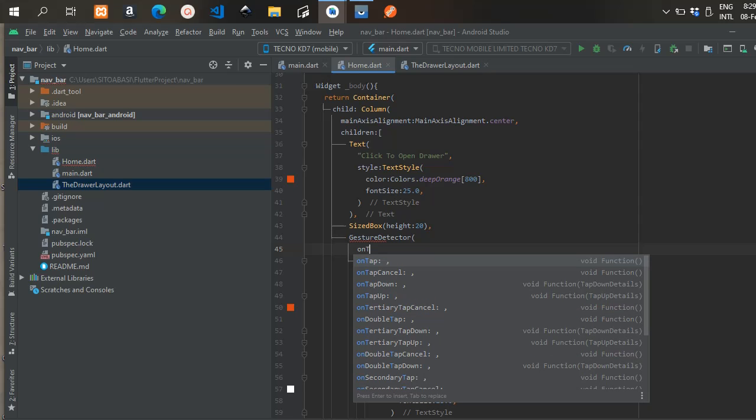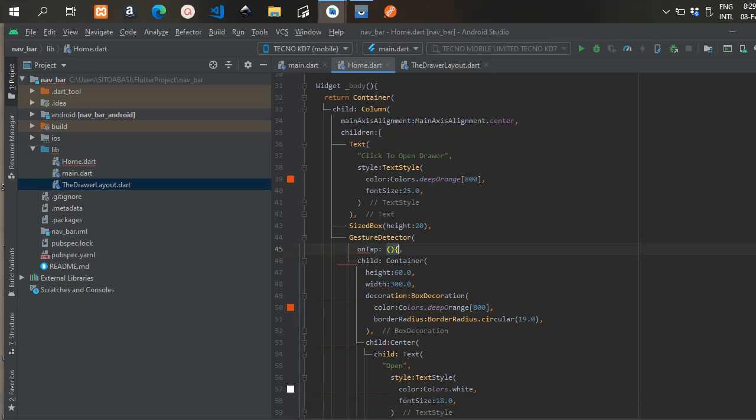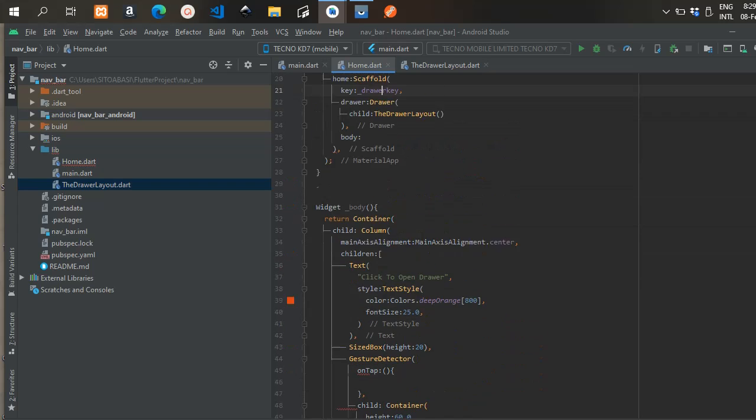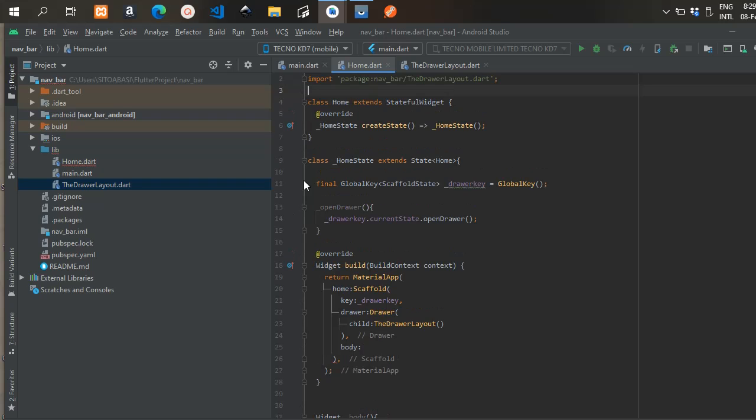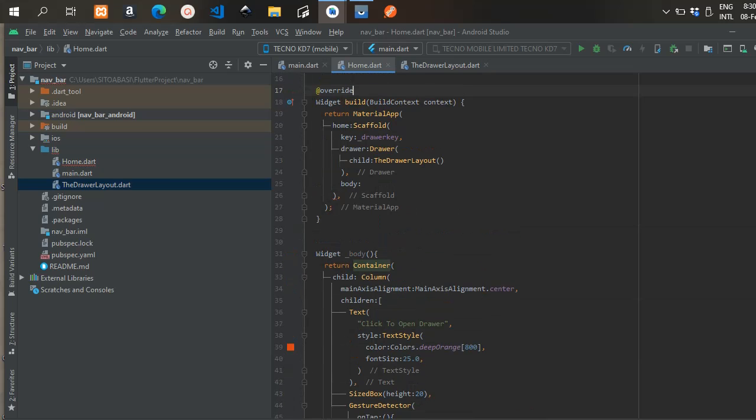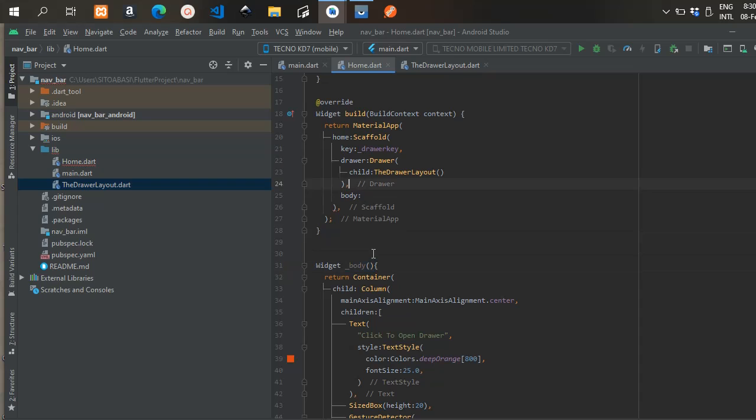Between the text and the container, I'm going to have a SizedBox, and the height for the SizedBox is 20. The column now is going to have a main axis alignment of center. All right, so we're done with the body of the scaffold.